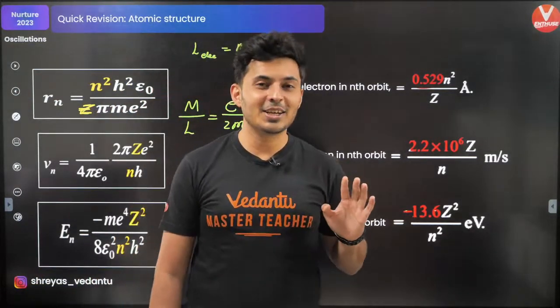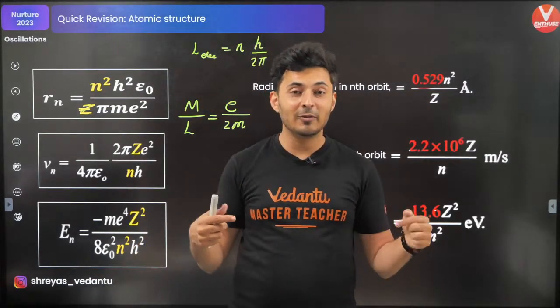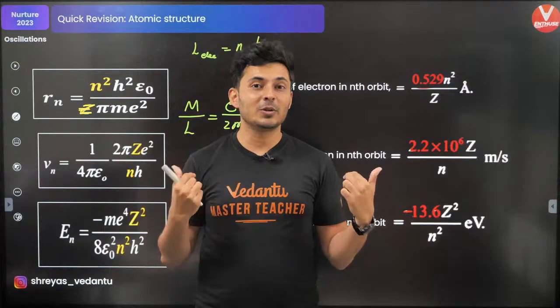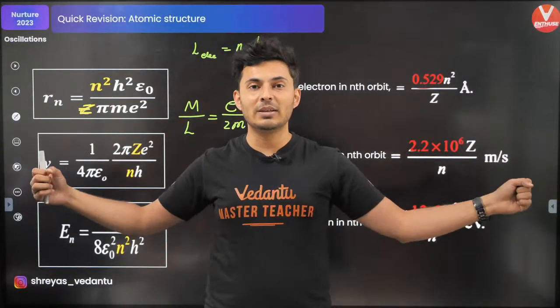Just like in gravitation, do you remember the chapter of gravity? Remember the potential energy was negative? Same way, in electrostatics also, when two attractive charges are there, the energies are negative with respect to infinity.